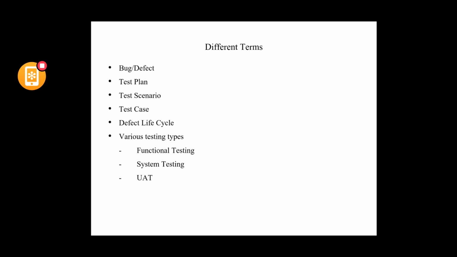So that would be created once at the start of the testing activity, once it is agreed upon between the service provider and the customer.